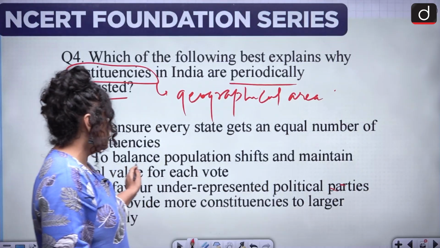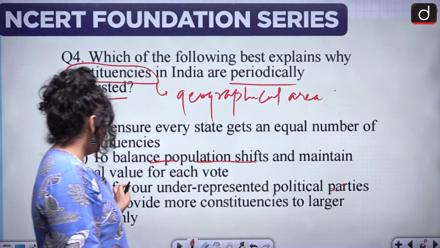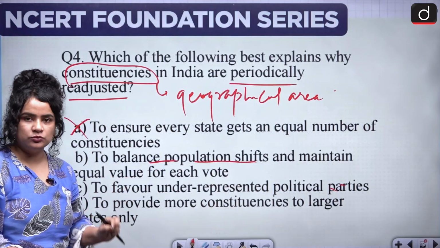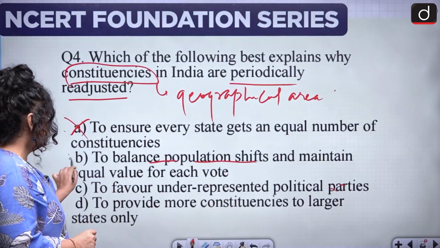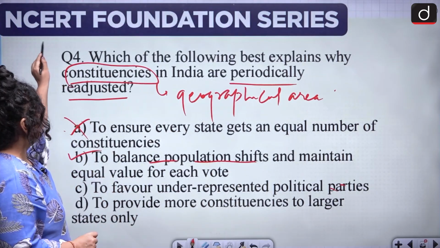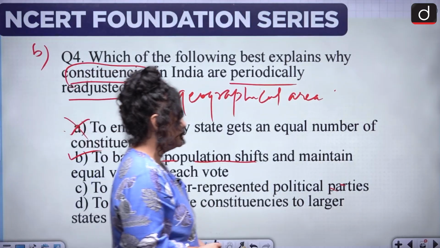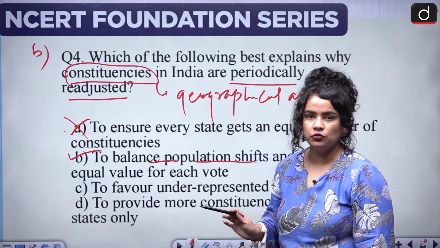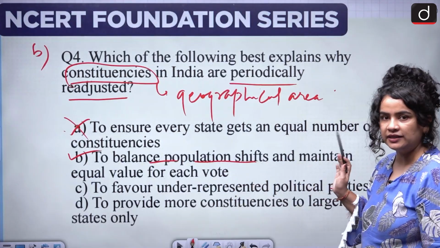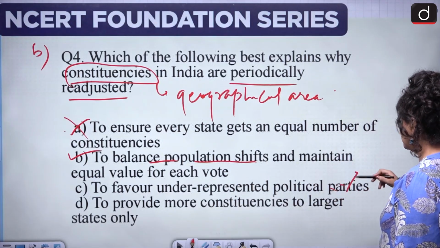To balance population shifts and maintain equal value for each vote, this is exactly what we understood. This happens to be the correct answer. To favor underrepresented political parties. No, there was no talk of political parties when we tried to understand the concept.